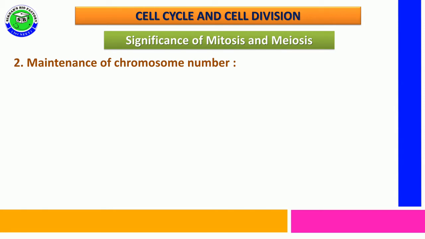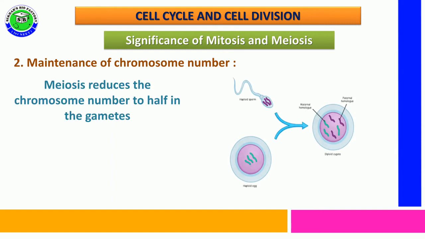The second significance is that it helps to maintain the chromosome number constant for many generations, because during meiosis division the chromosome number is reduced to half.